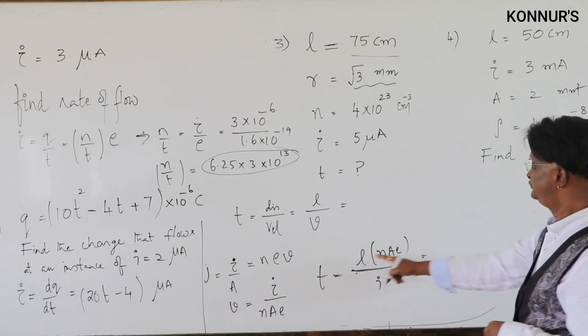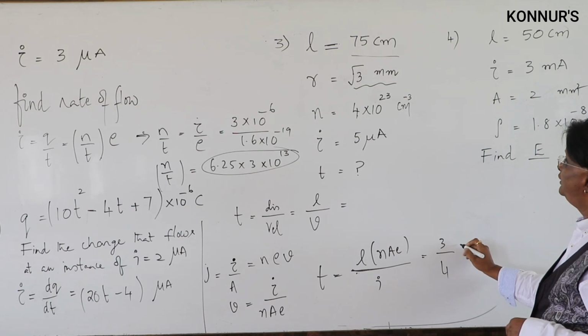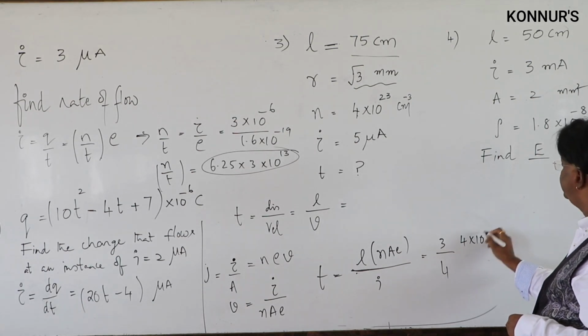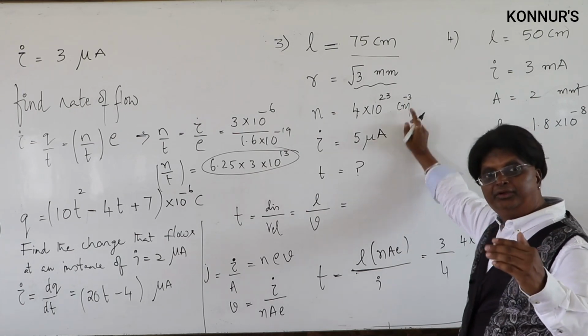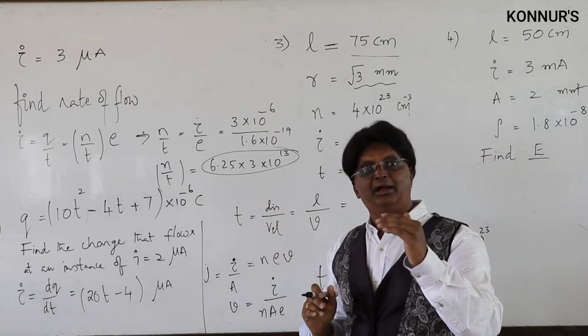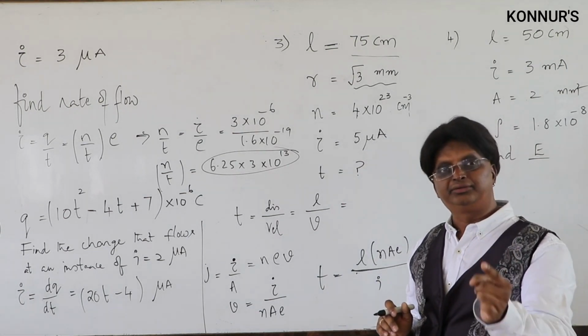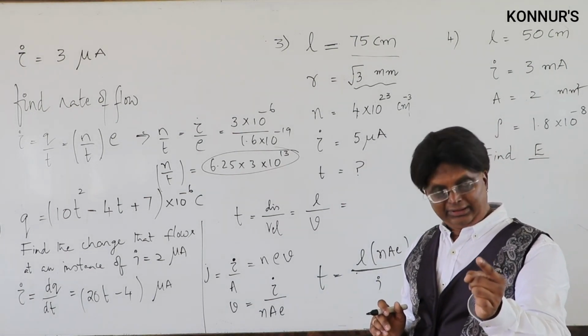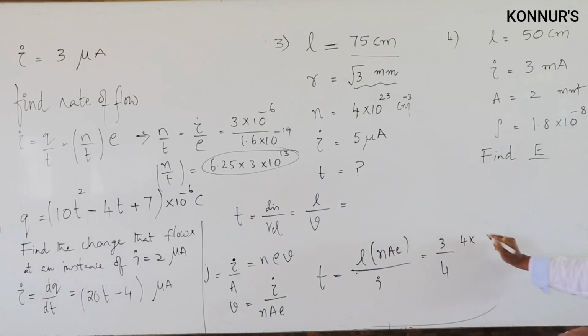So this L is 0.75, that is, I will write it as 3 by 4. n is given to be 4 into 10 raised to 23. It is per centimeter cube. If I convert that into meter cube, another 10 raised to 6 will add, because 1 centimeter is 10 raised to minus 2 meter, and that is why this is 4 into 10 raised to 29.